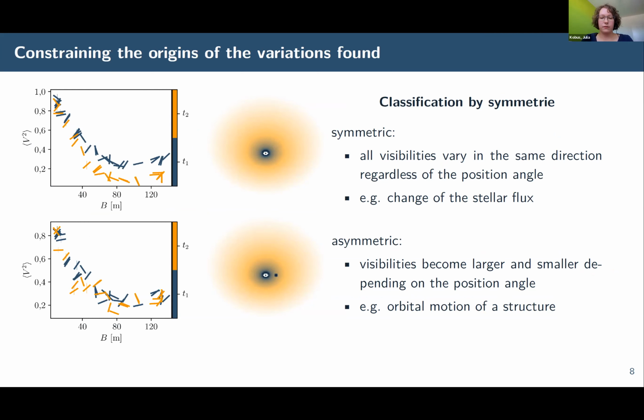In principle, there are 2 apparently different types. On the one hand, we have symmetric variations, for example, in the case of a change of the star to disk flux ratio. If this ratio decreases, the brightness distribution appears more extended in each direction, and thus the measured visibilities decrease independent of the chosen position angle of the baseline. On the other hand, there are asymmetric variations, for example, in the case of the orbital motion of a structure in the disk. In this case, the visibilities both increase and decrease depending on the orientation of the baseline with respect to the orientation of the asymmetric structure.